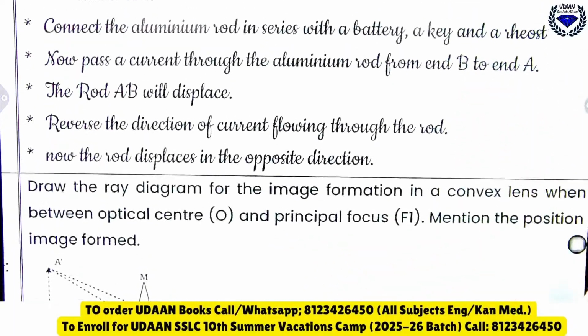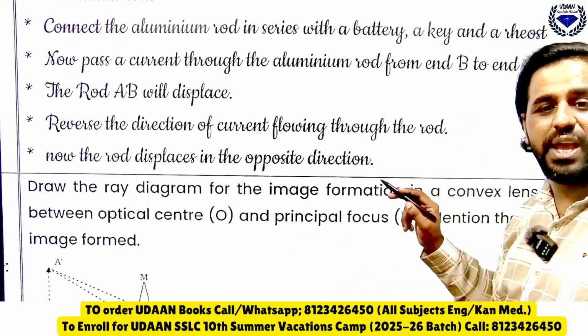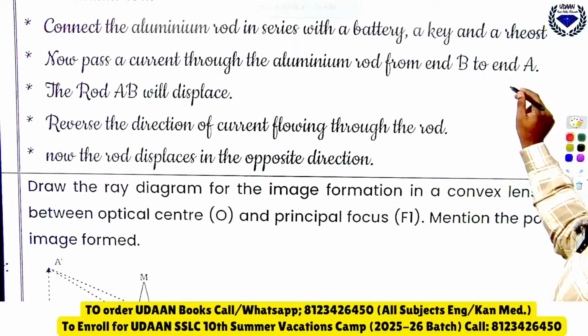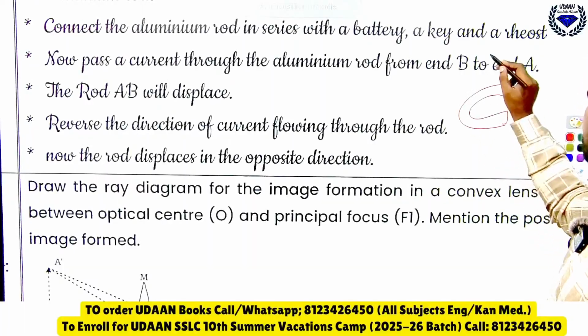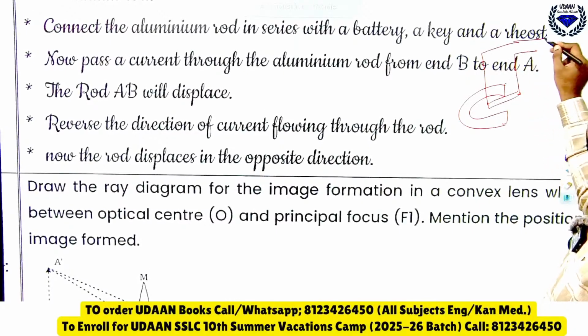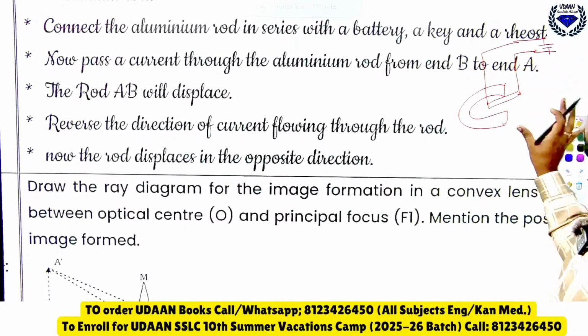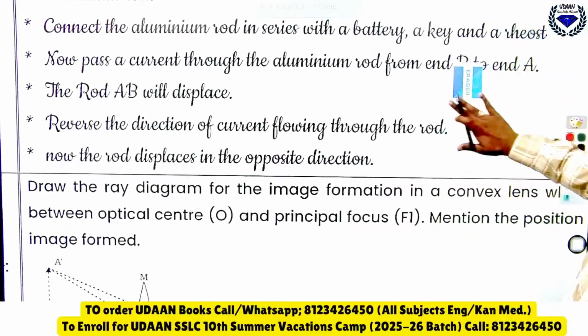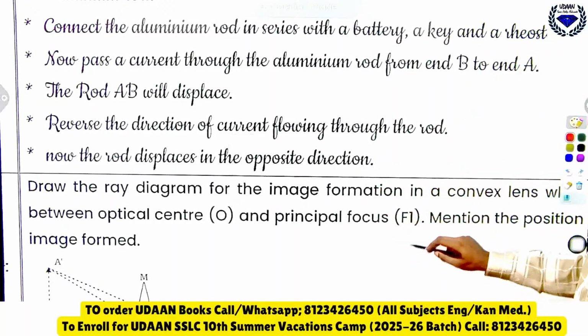I hope you know this figure here. Previously we have done it. So you might have seen this, this is the horseshoe magnet. Here the aluminum rod is suspended, and it is connected to the electric cell. So when you pass the current, what? It will move. So remember, drawing the figure is enough.